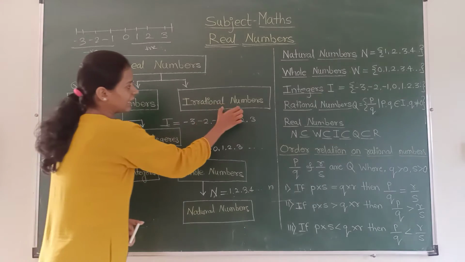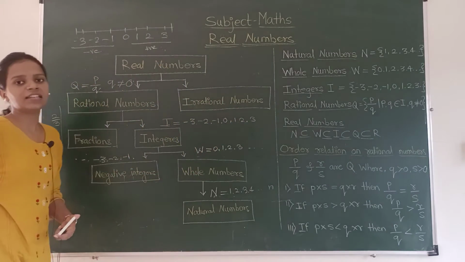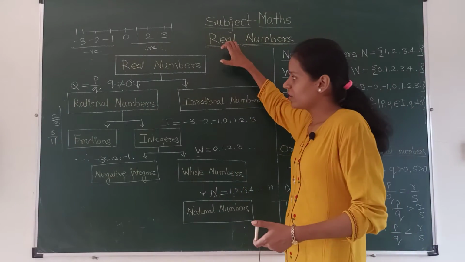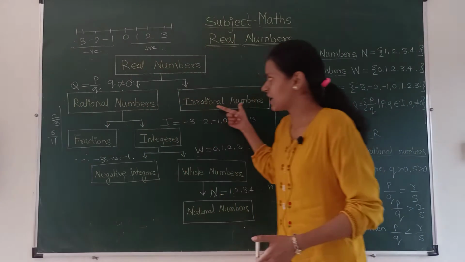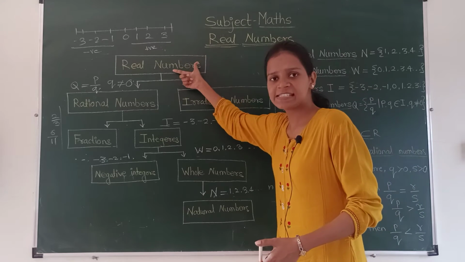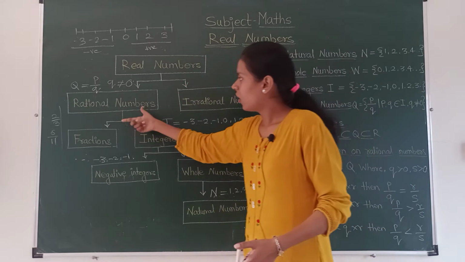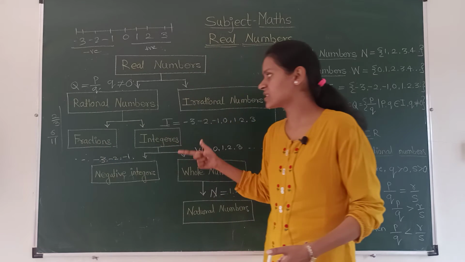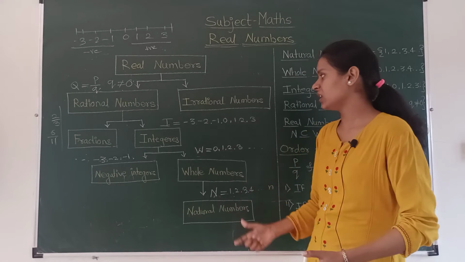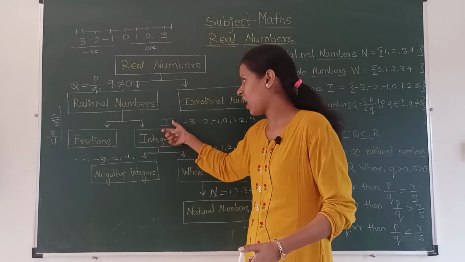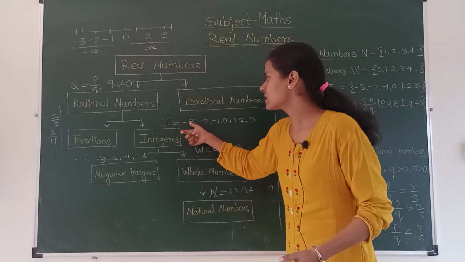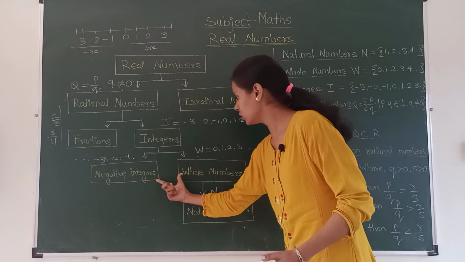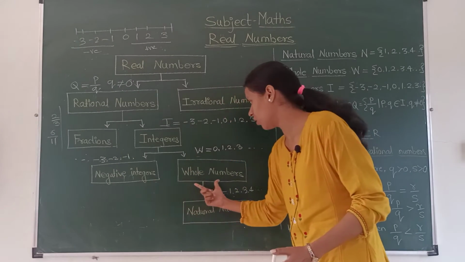And by adding rational and irrational numbers together, we will get the real numbers. I will explain again. For real numbers, if we add rational numbers and irrational numbers together, we get the set of real numbers. Rational numbers are further of two types, that is fractions and integers. I have told you what is meant by fractions and integers. We show integers by capital letter I, and it goes minus 3, minus 2, minus 1, 0, 1, 2, 3. Integers are further divided into two subparts, that is negative integers and whole numbers.